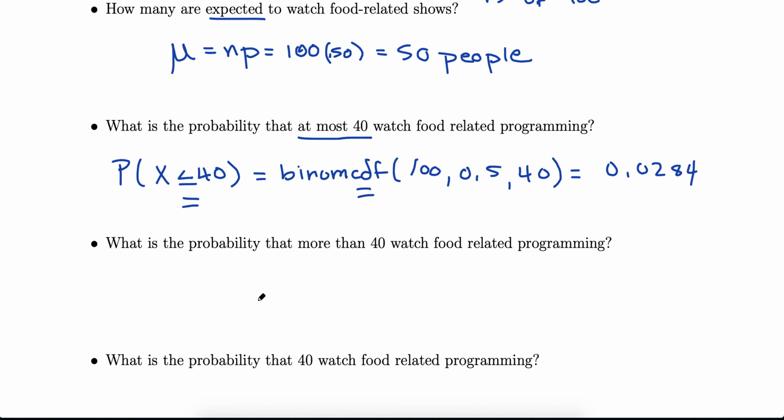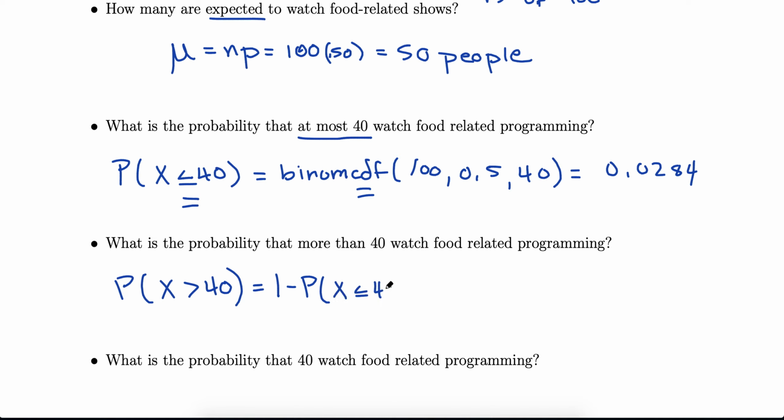Now the next one, probability that more than 40 watch food-related programming. Our calculator doesn't do greater than, and we remembered we can use the complement rule. Greater than is the opposite of less than or equal to, which is what we need for CDF. So this is using the complement rule. Probability of something is equal to 1 minus its opposite.